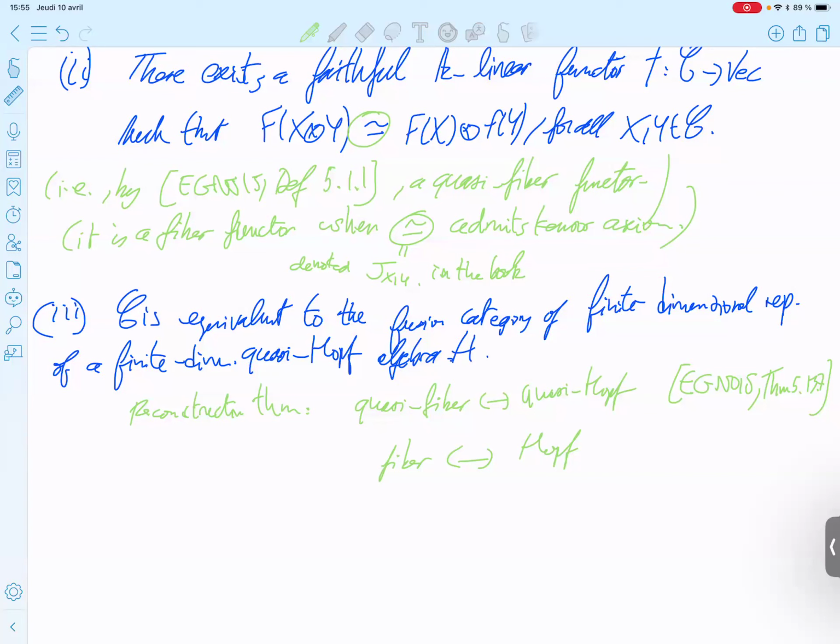Sorry, wait a minute, let me get it. For finite tensor categories. Yeah, so the reconstruction is for finite tensor categories. So quasi-Hopf plus finite tensor, it's a little bit more general.